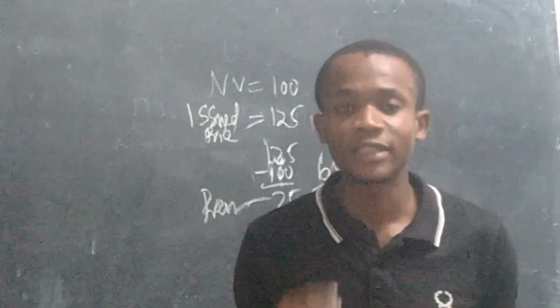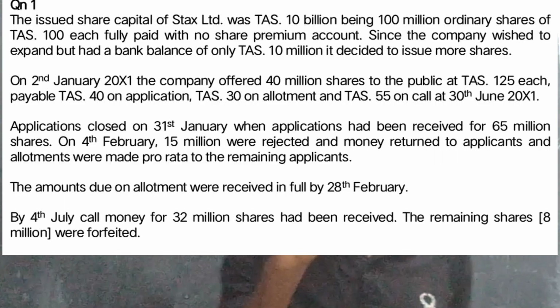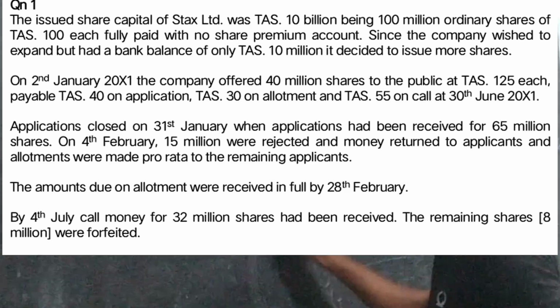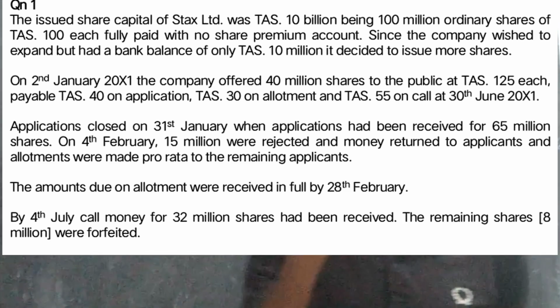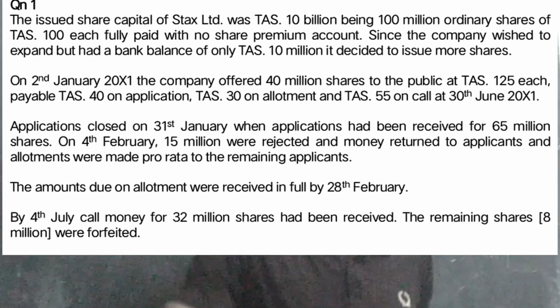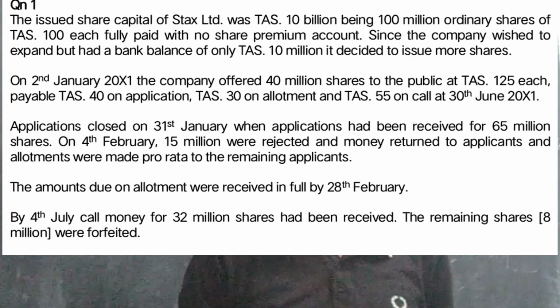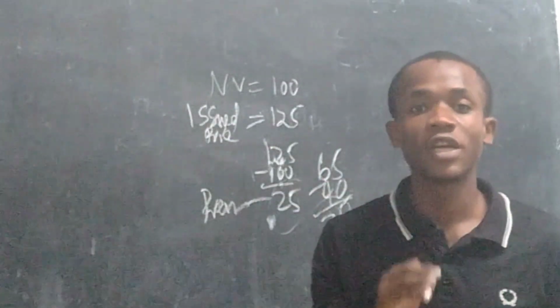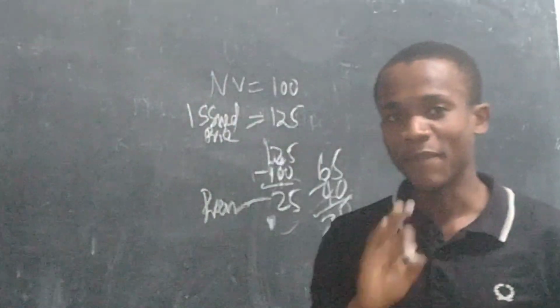The picture is that they issued 40 million shares, but applications exceeded that by 25 million. We cannot give all of them the shares; we must only give them 40. Now this 25 will be used to pay in the next stage. But slow down.